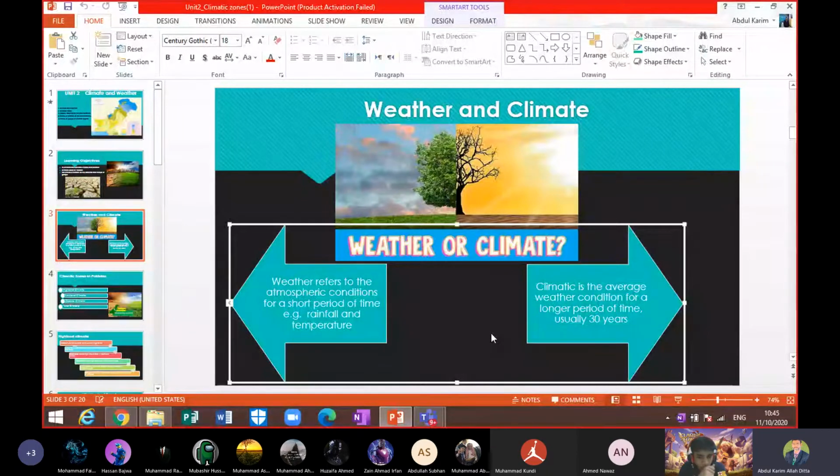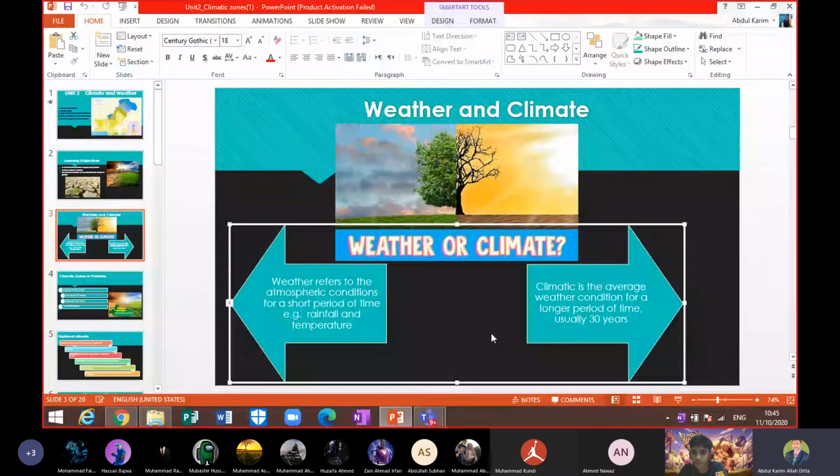Like if we have rainfall, so weather changes, because after rainfall, temperature lowers a bit. And if temperature increases, so you understand that heat increases. And if temperature decreases, so heat is decreased. So temperature also affects the weather.